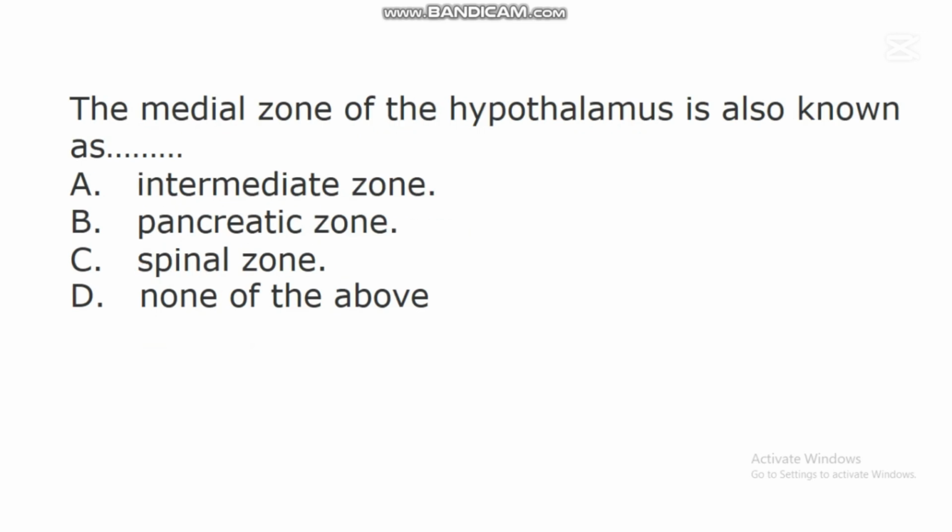The next question says, the medial zone of the hypothalamus is also known as dash. A. Intermediate zone. B. Pancreatic zone. C. Spinal zone. D. None of the above. In this question, the correct answer is A. Intermediate zone. This medial zone of the hypothalamus is also regarded as intermediate zone.